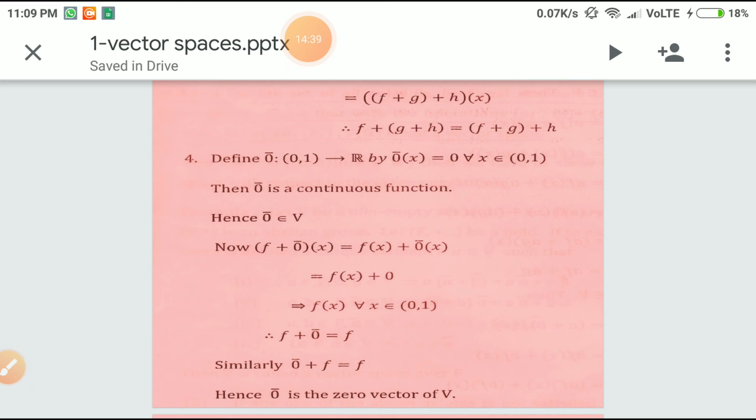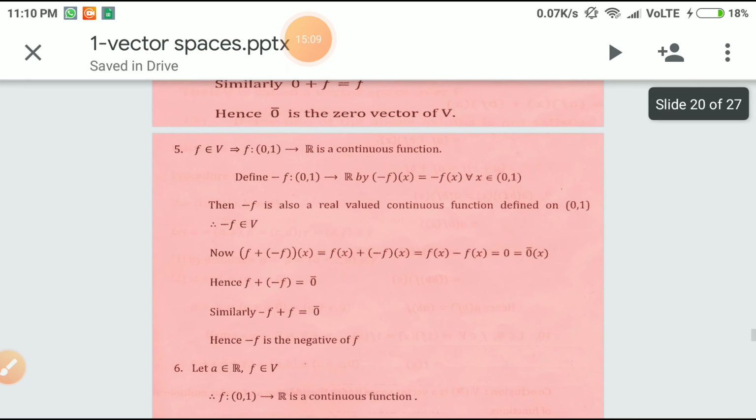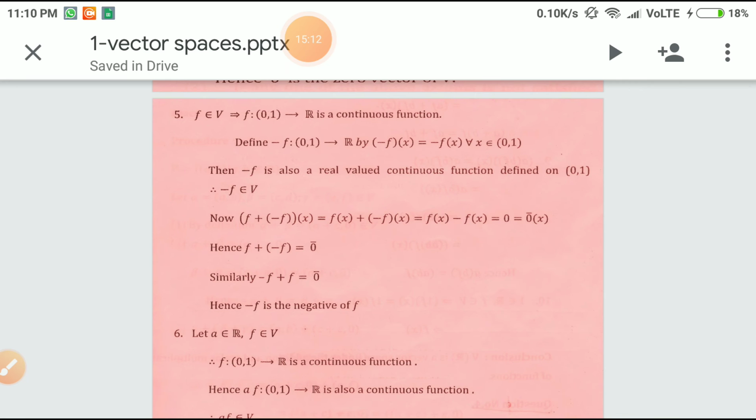Now we define the zero function from 0, 1 to R by 0 of x equal to 0 for every x belonging to 0, 1. Then 0 bar is a continuous function, and further 0 bar belongs to V. Therefore, whenever you add f plus 0 bar of x equals f of x plus 0 of x, that is nothing but f of x plus 0, that is equal to f of x for every x belonging to 0, 1. Similarly, f plus 0 bar equals f, and 0 bar plus f is nothing but f. Hence 0 bar is the zero vector of V. Now, whenever you consider f a member of V, then define minus f.